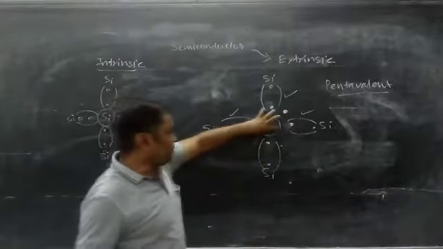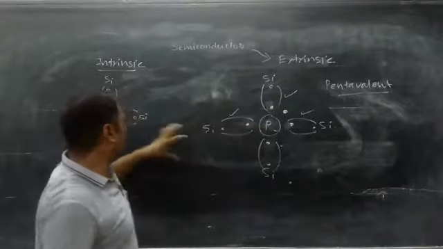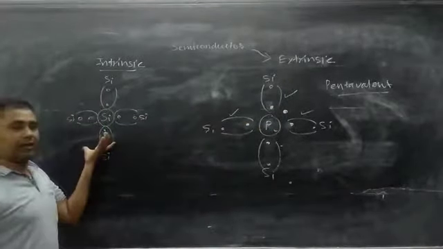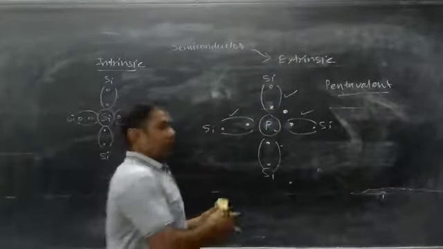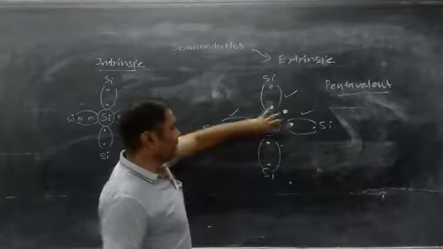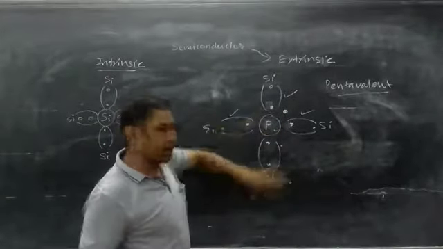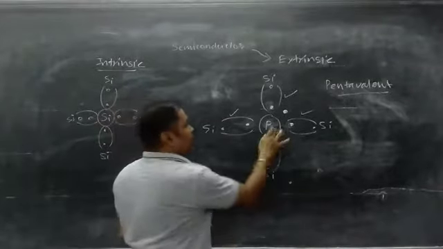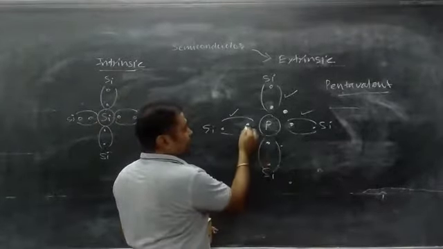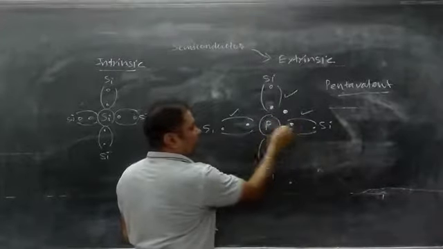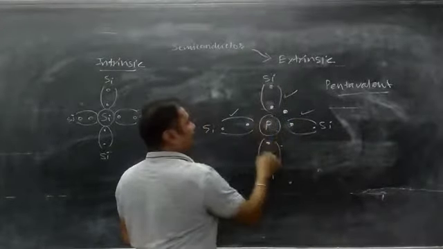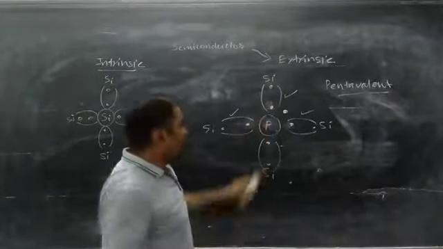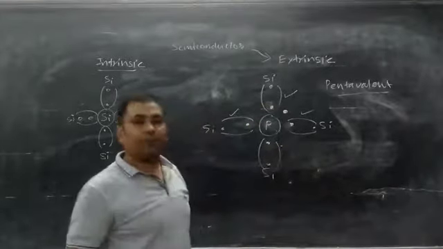So if phosphorus is doped into pure silicon, what is happening here? The ratio is 1:4, so 1 impurity atom with 4 silicon atoms. In this way the doping quantity is decided. Here you can see the 4 electrons of phosphorus are forming covalent bonds with the neighboring silicon atoms, and 1 electron here is free.